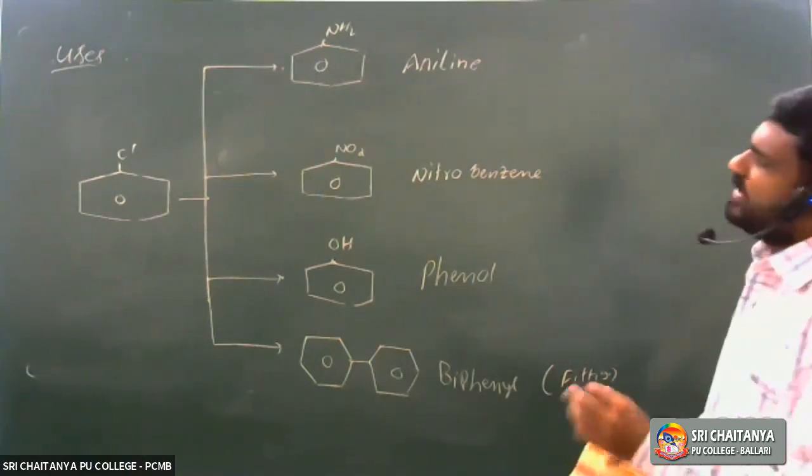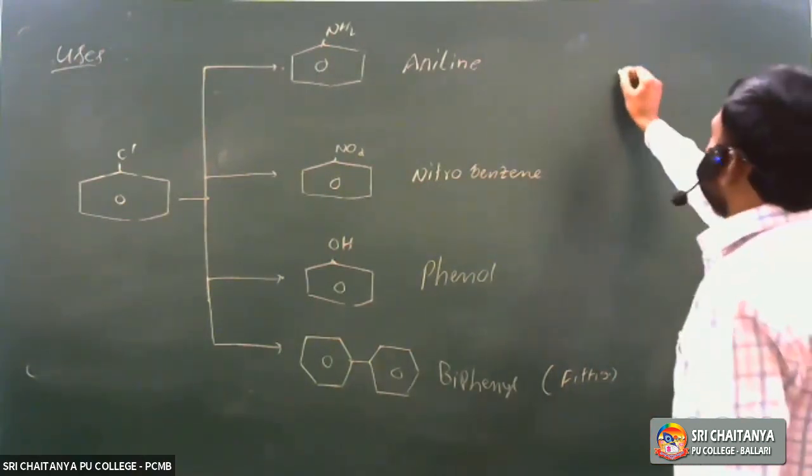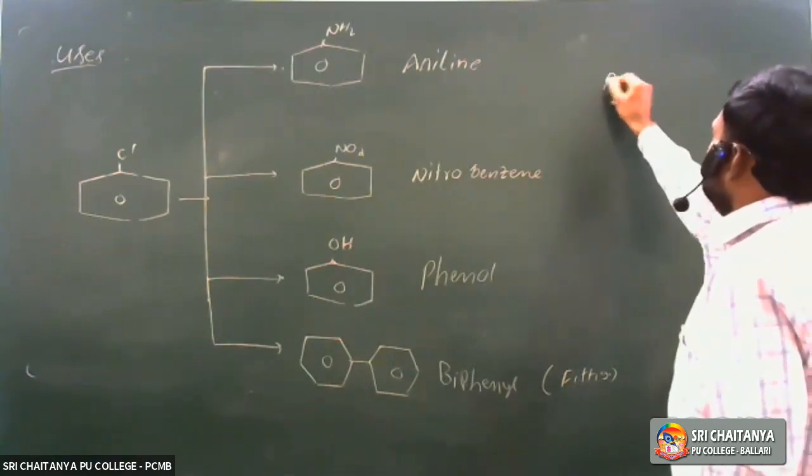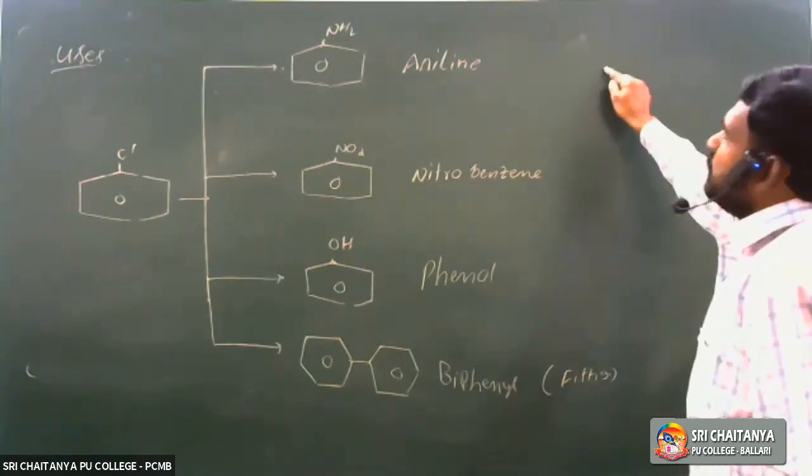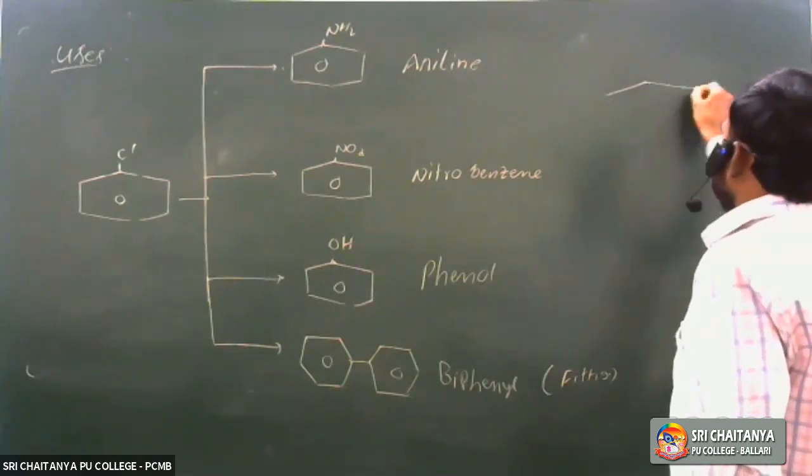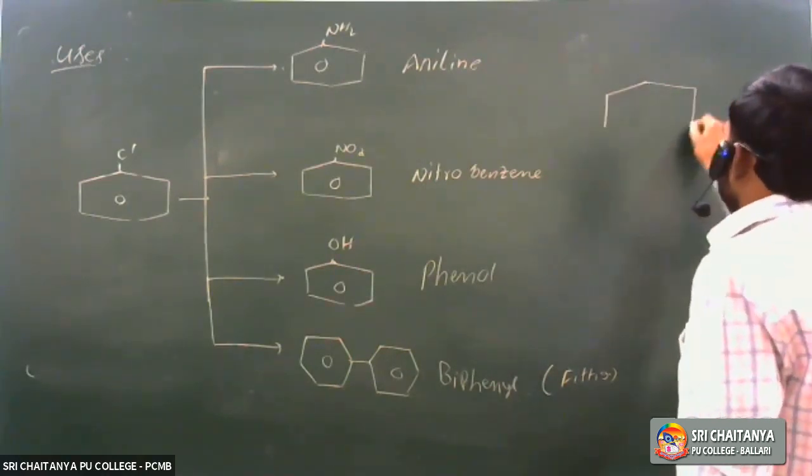Picric acid is also prepared from chlorobenzene. What is picric acid?